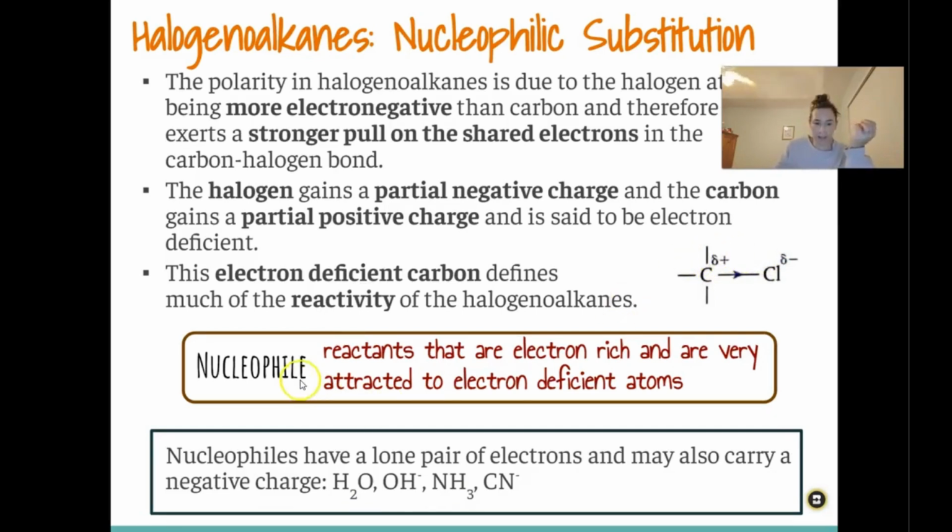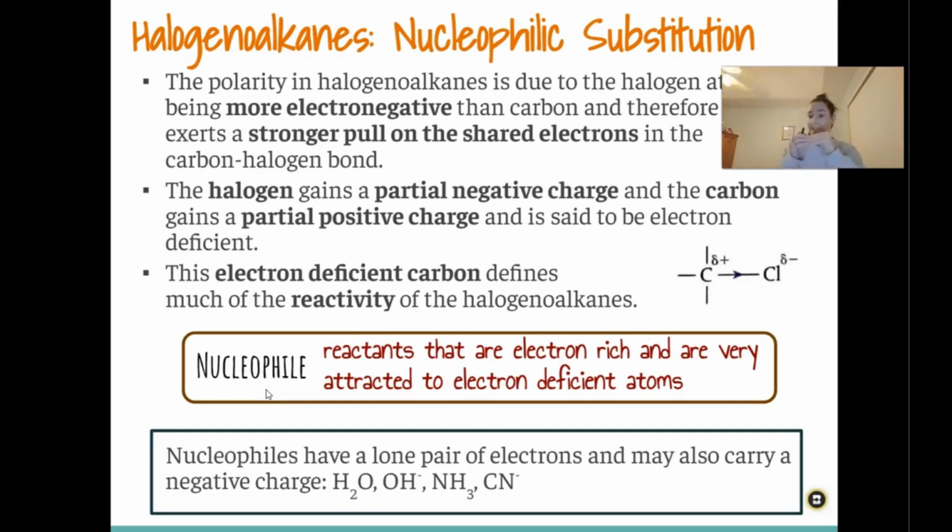So nucleophiles are reactants that have a lot of electrons, and they're very attracted to electron deficient atoms. So nucleophile, phile means loving, right? Nucleo is positive, the nucleus. I mean, even though this isn't attacking the nucleus, nucleo means positive.